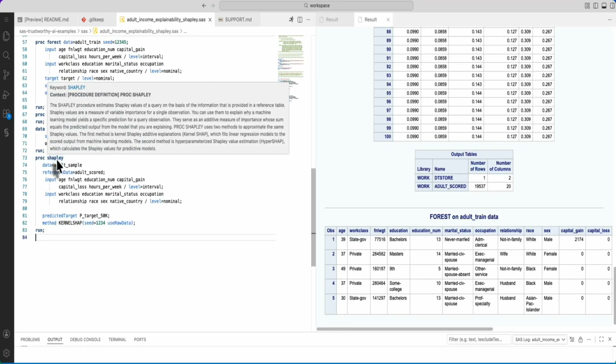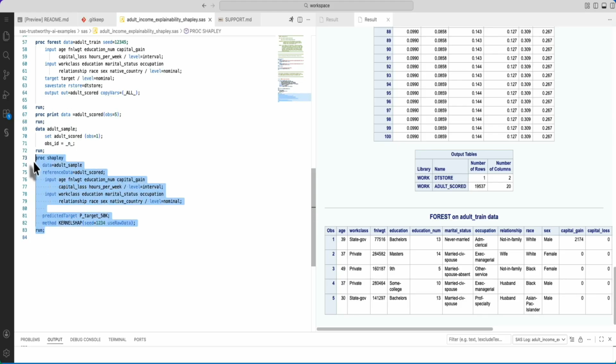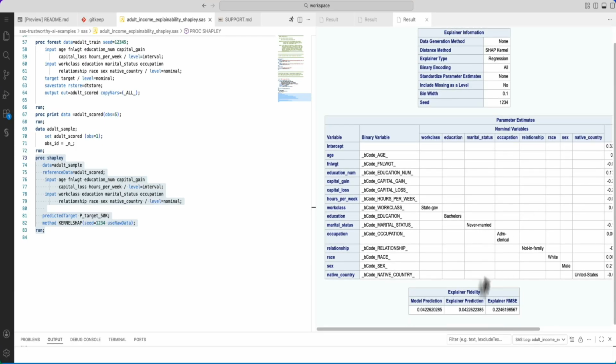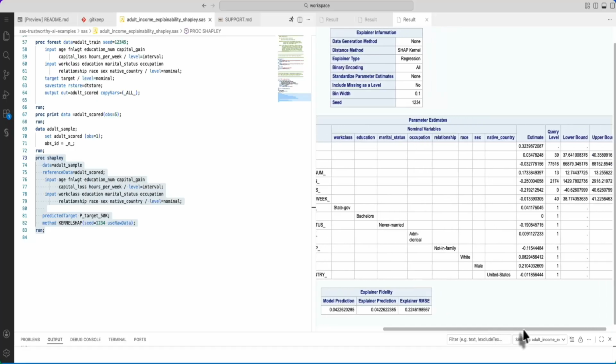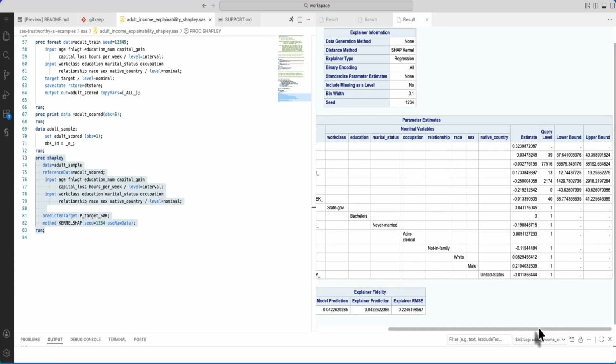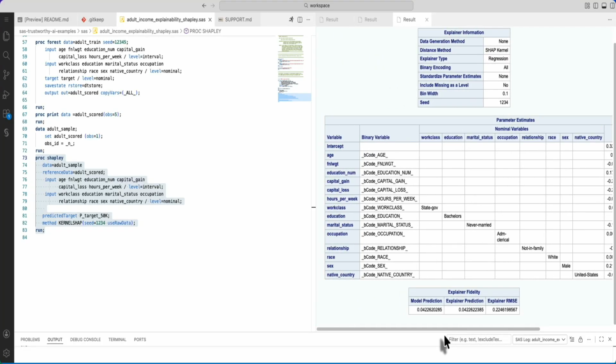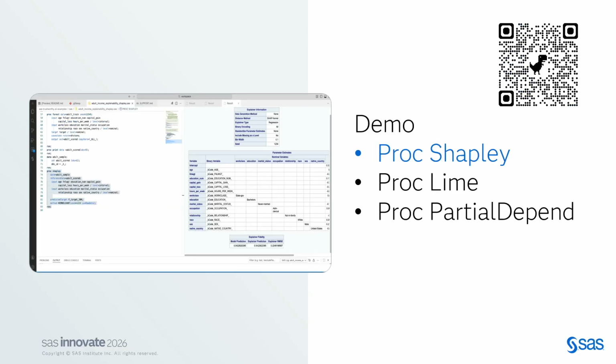Next comes proc Shapley. This is the powerful procedure that you can use for your explainability at global level. Over here in the output you see the parameter estimates. Over here you can see the work class as state government, for instance, and when I scroll to the right I see that this work class has an estimate of 0.04, meaning it is pushing the prediction up in the positive direction for your income to be greater than 50K. So these are all wonderful feature level explanations that you can have.